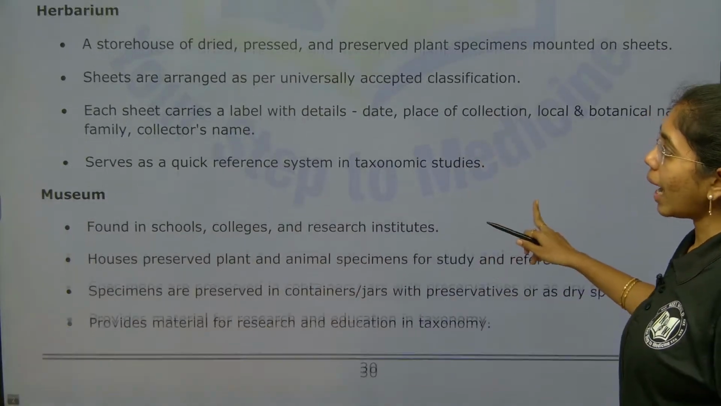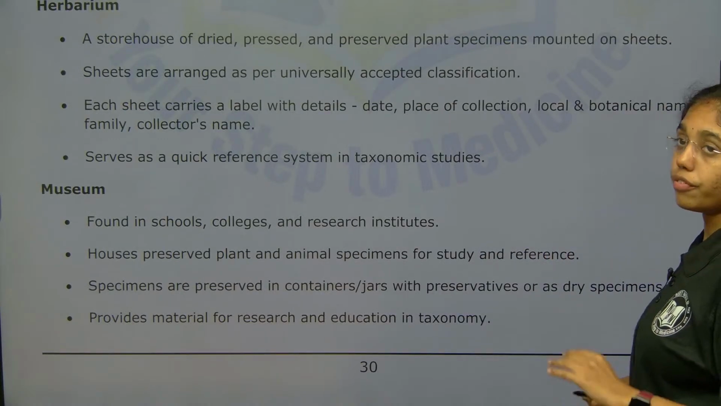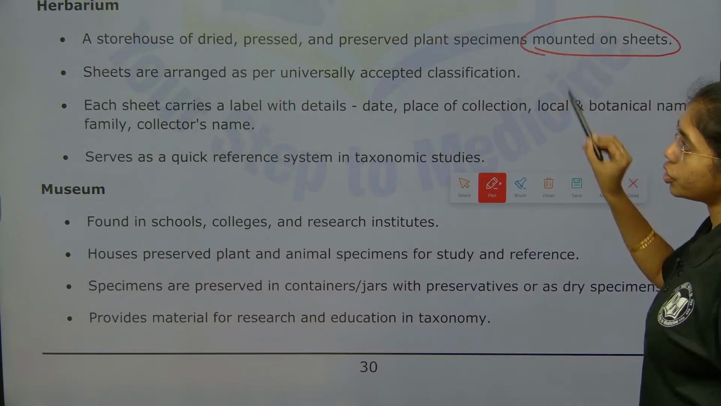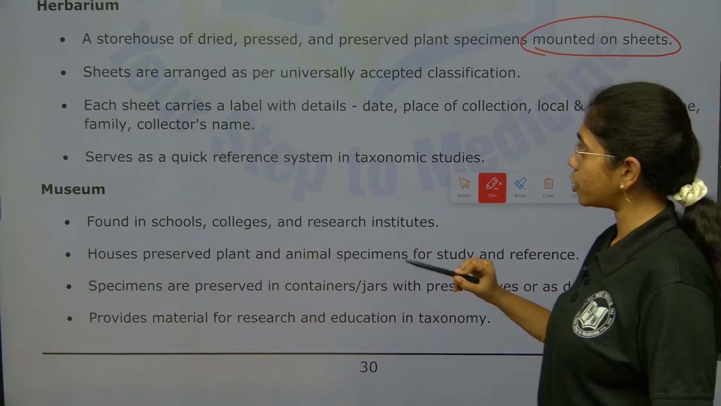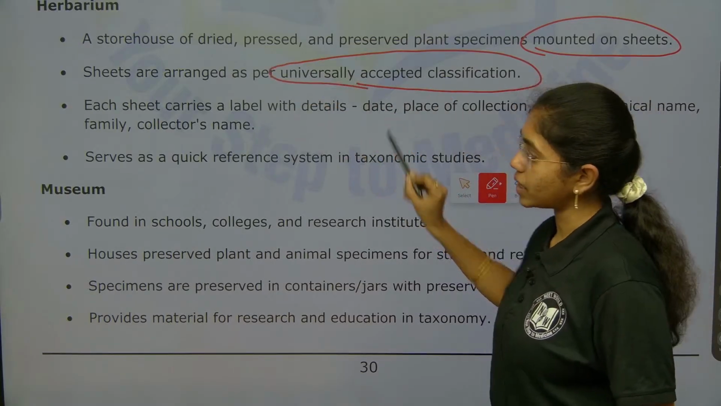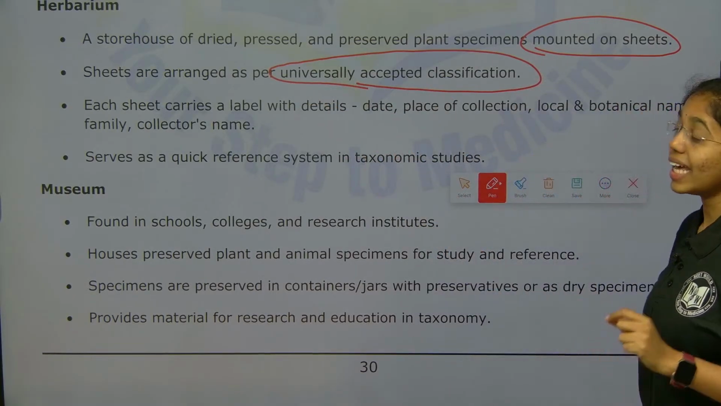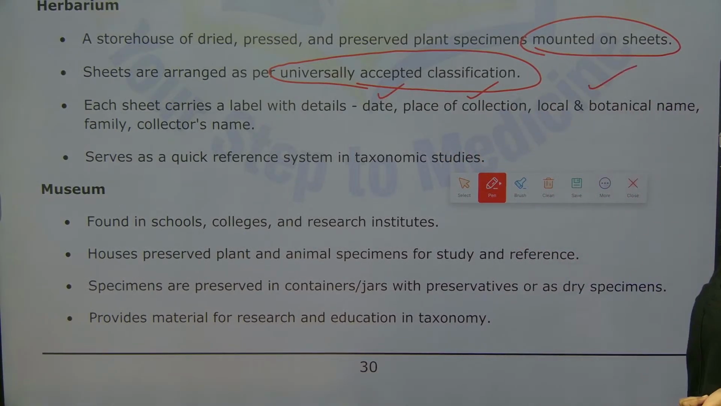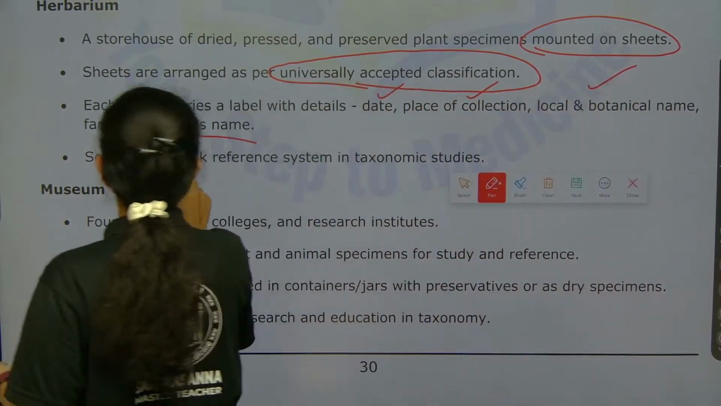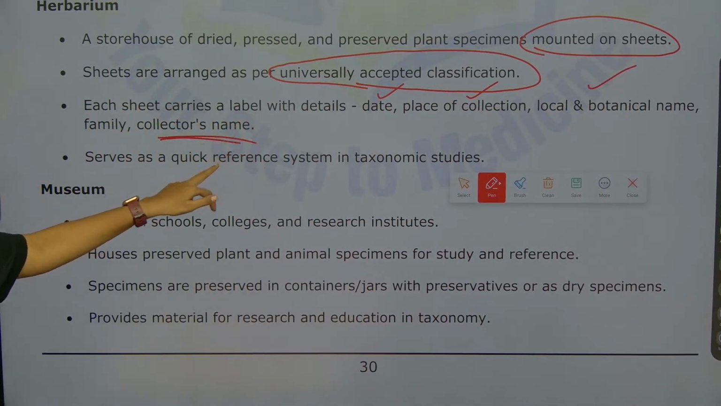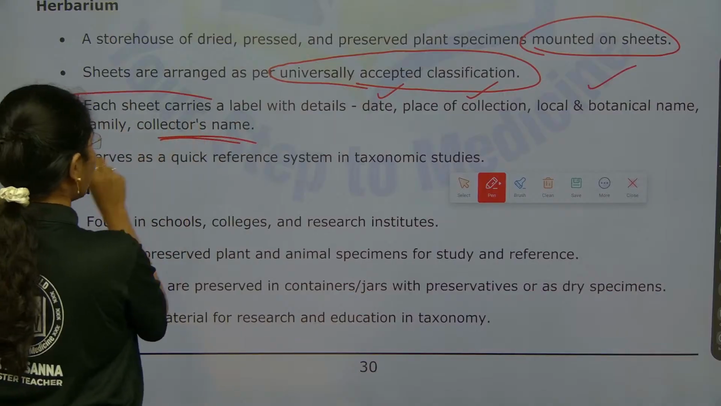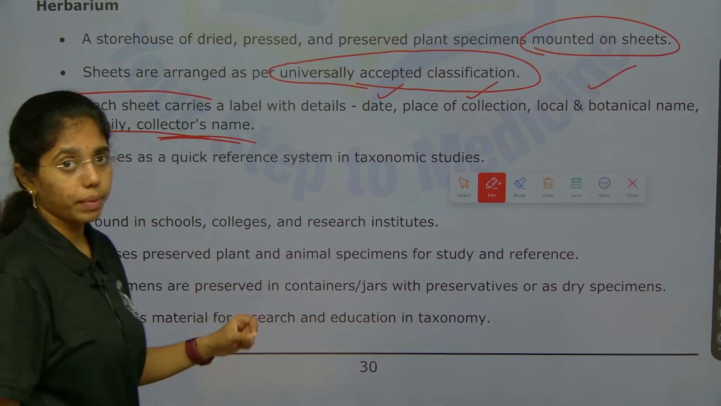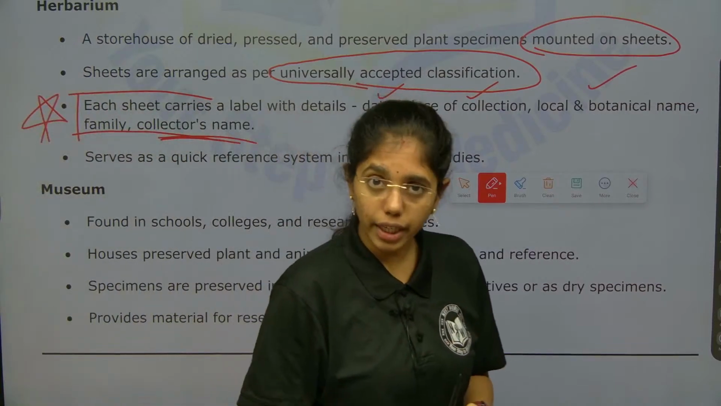So, herbarium. This is a storehouse of dried, pressed and preserved plant specimens mounted on sheets. These sheets are arranged as per a universally accepted classification. Each sheet carries a label with details like date, place of collection, local and botanical names, family, and collector's name. Mark and highlight this point and remember it, as what data is included in the herbarium sheet was asked in your NEET exam previously.